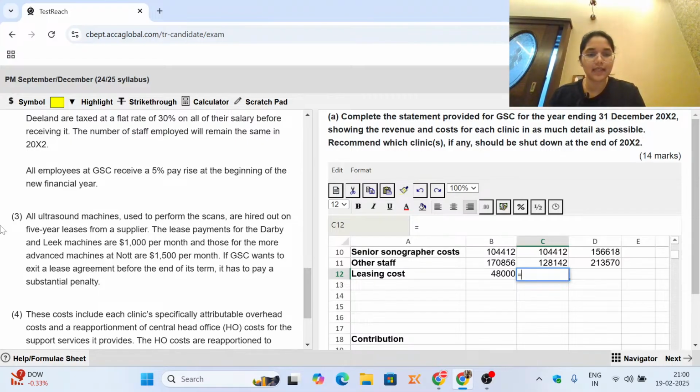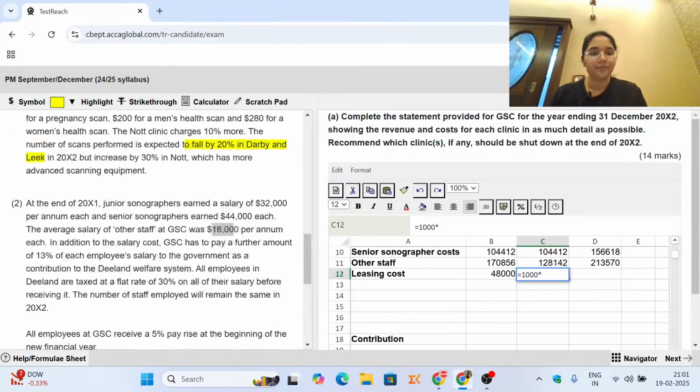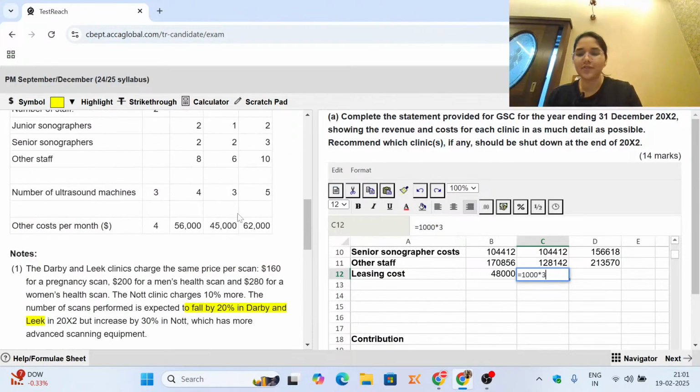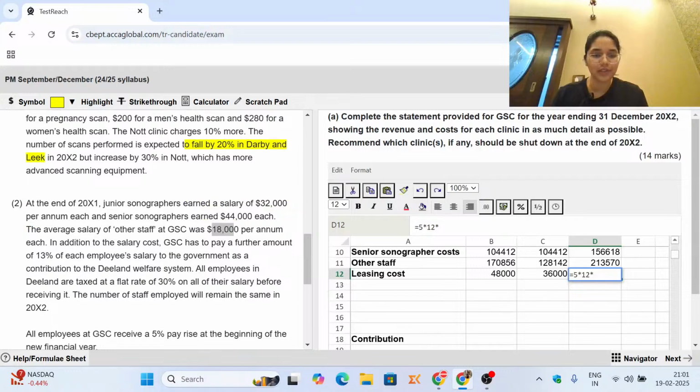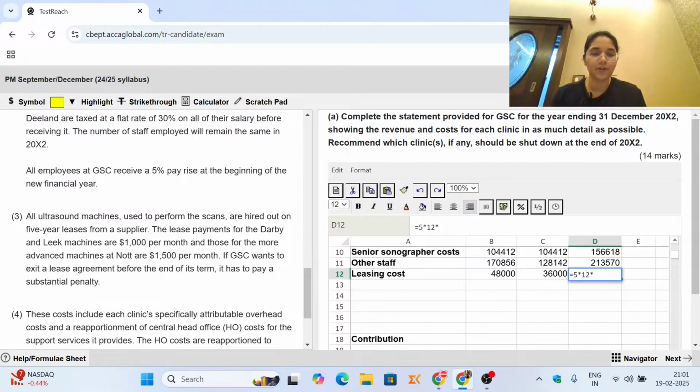Similarly, this is again 1,000, which needs to be multiplied with the number of machines, which is 3, which is going to multiply by 12 to make it an annual number. Here also 5 multiplied by 12, and let's see how much is the leasing cost. It's given to be 1,500 per month, so this gives you 90,000.